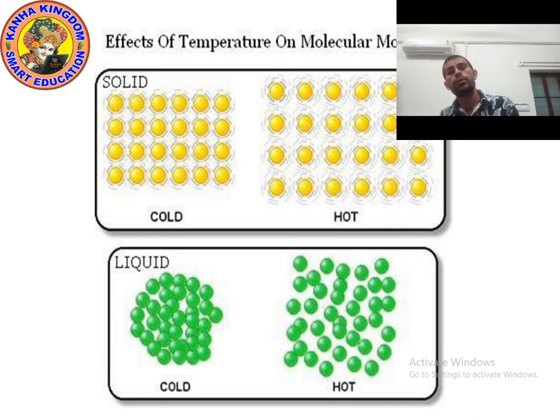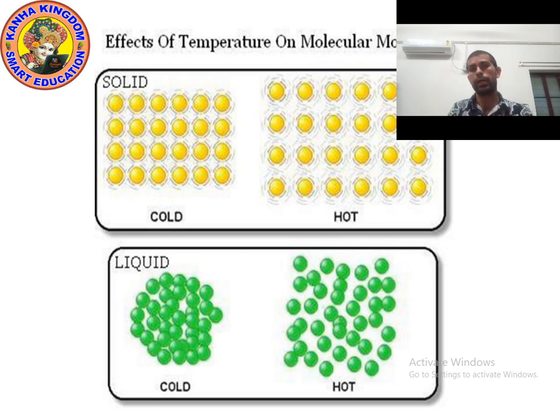So when you provide heat to ice, it will change into liquid. Now cool it down, decrease the temperature. The gap between the particles of liquid is intermediate. So if you cool it, it will again come into the form of ice, and the particles will again come near to each other. But if you provide more heat to liquid, then what will happen?